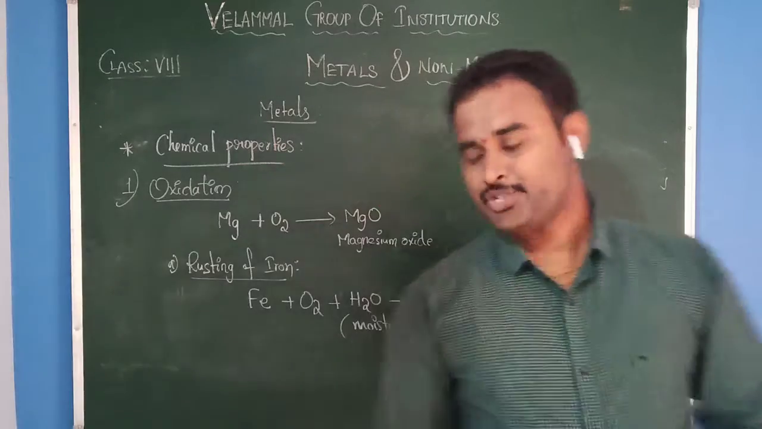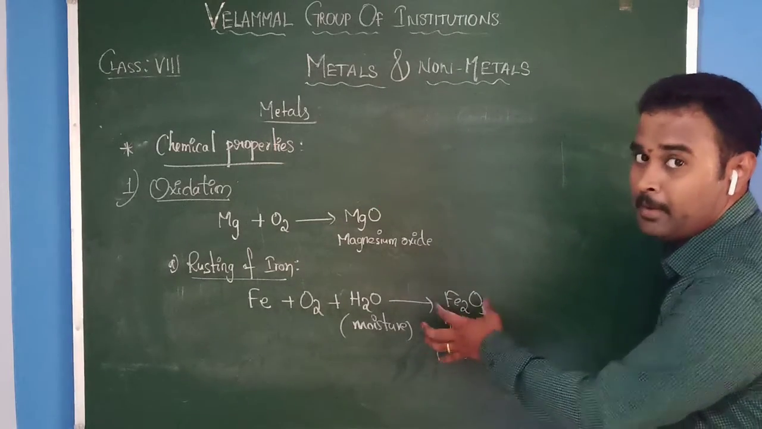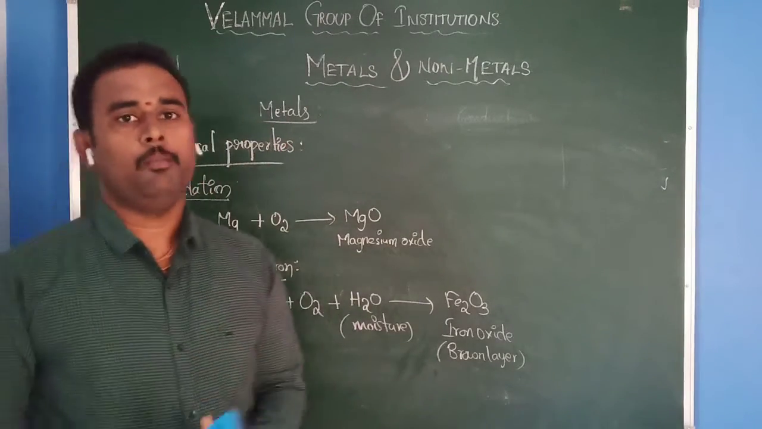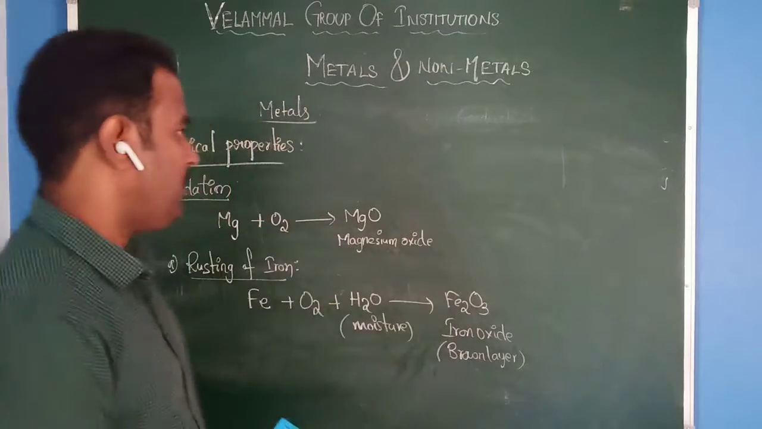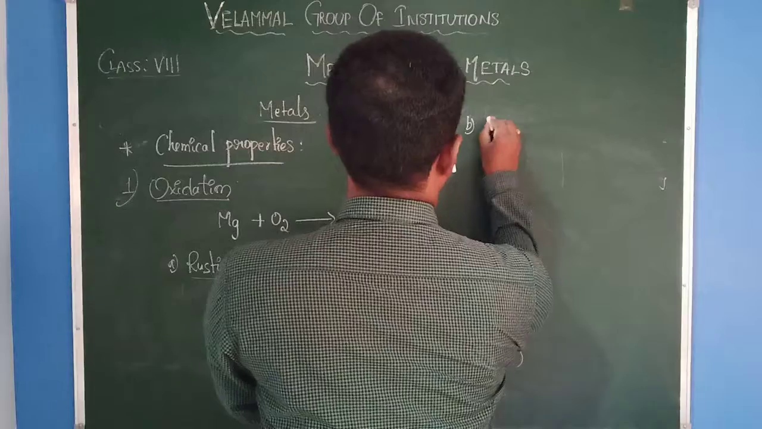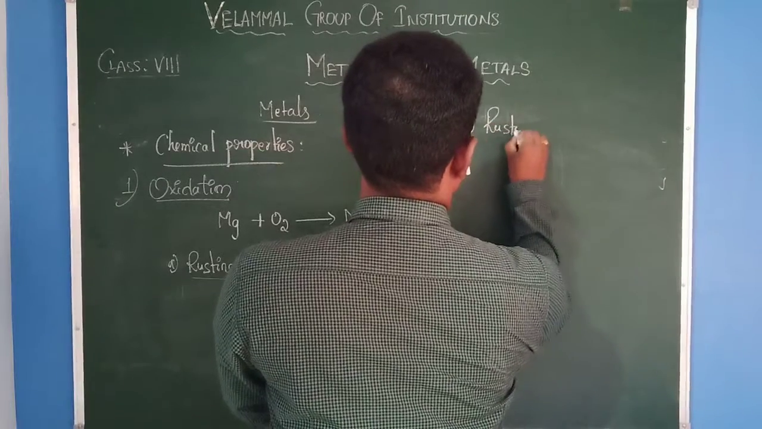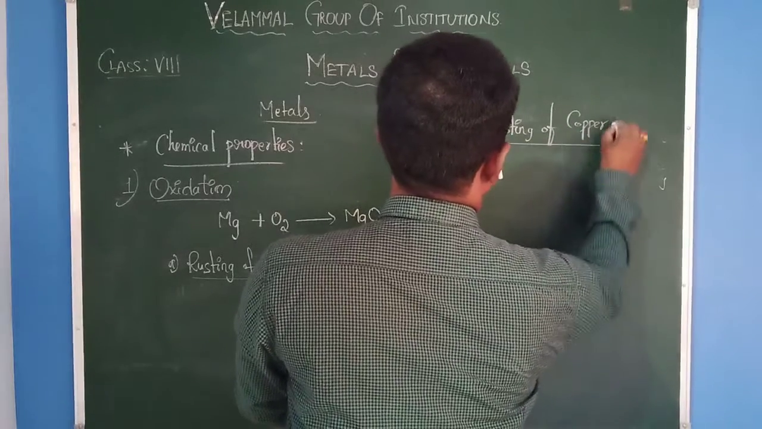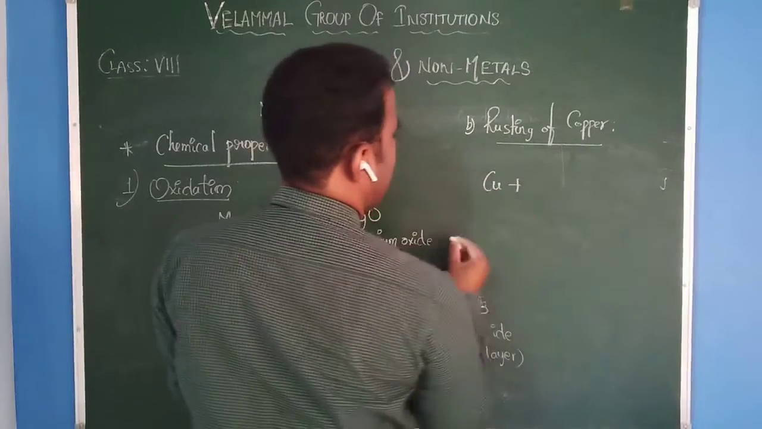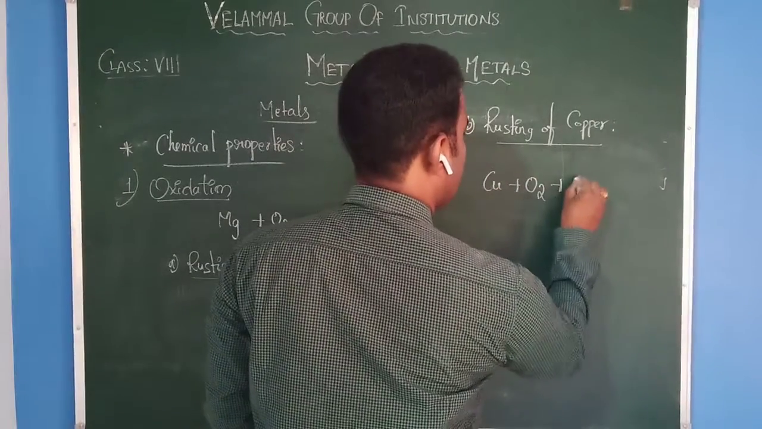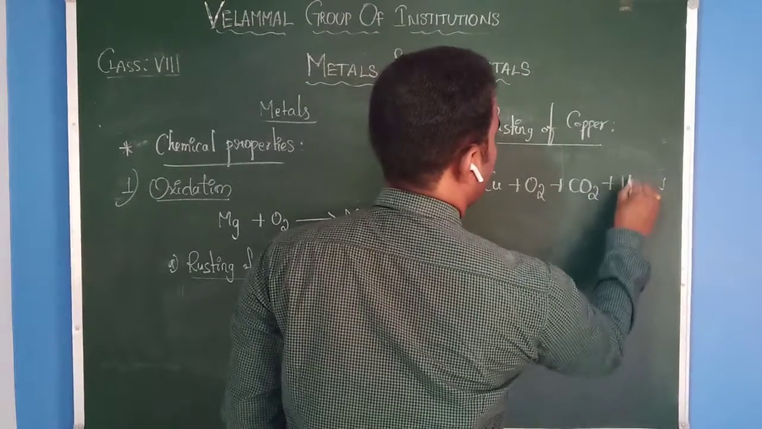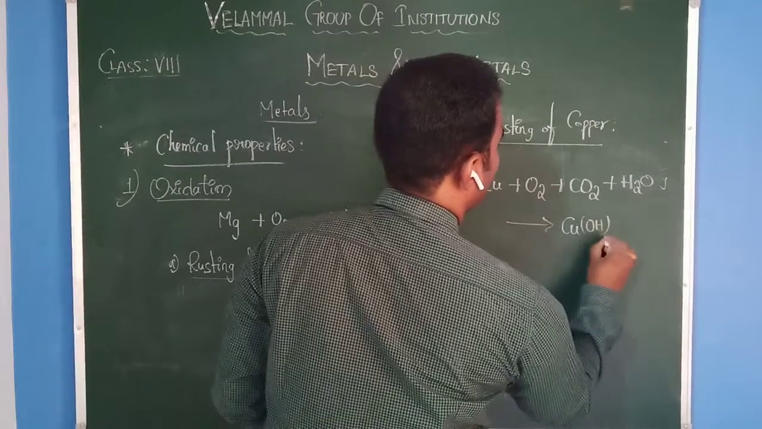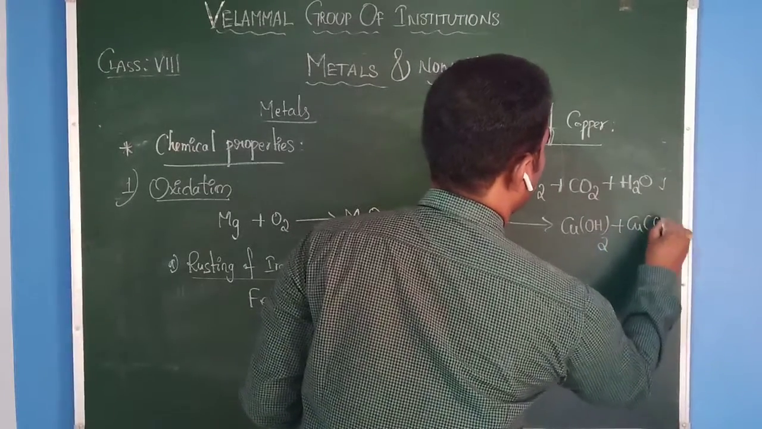But rusting of iron is a compound, whereas the green color layer which is formed on the copper vessels is not a compound. It is a mixture. Let us see how it is formed. Rusting of copper vessels: copper reacts in presence of oxygen as well as carbon dioxide as well as moisture, then it forms copper hydroxide plus copper carbonate.